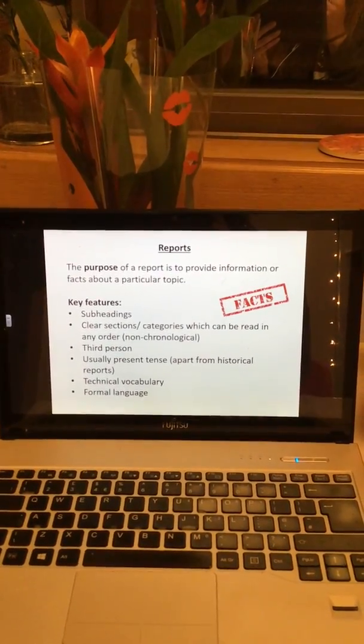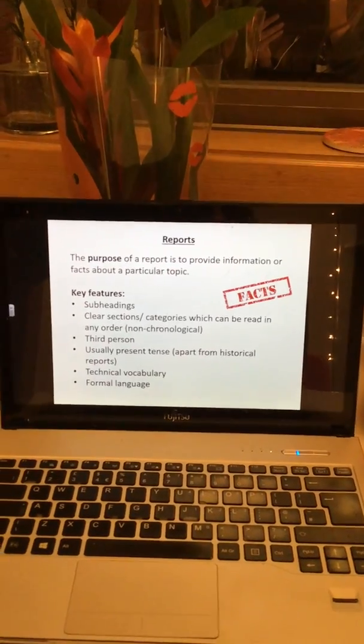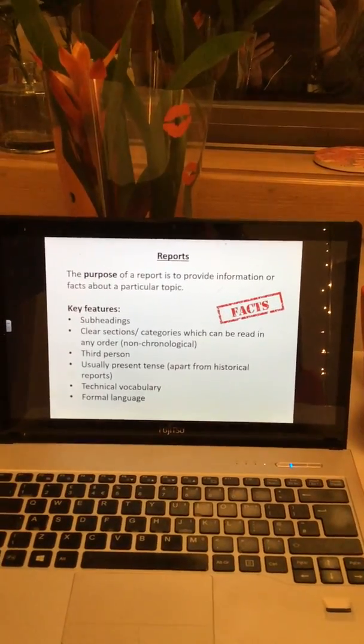When you've done all of that, please take a picture of your questions that you answered in the booklet and post them on Seesaw. Thank you.